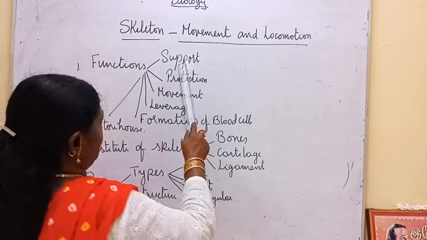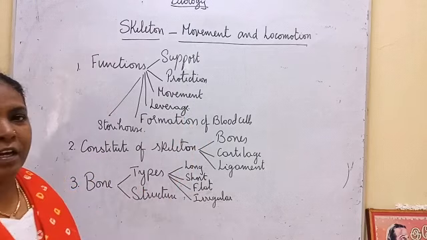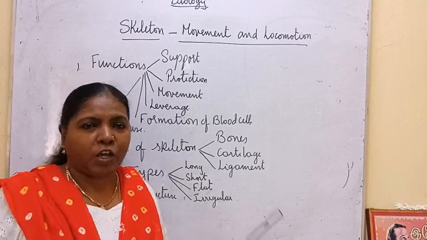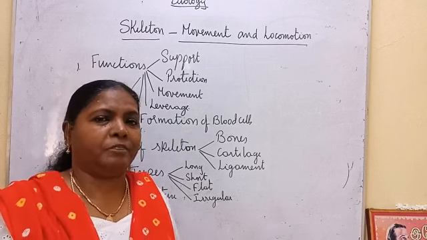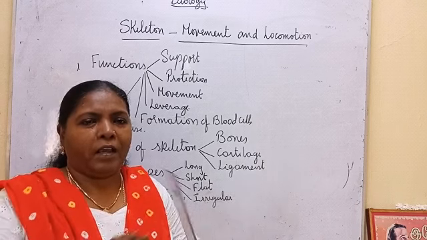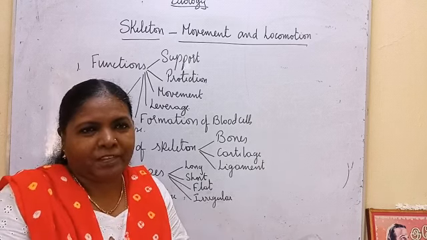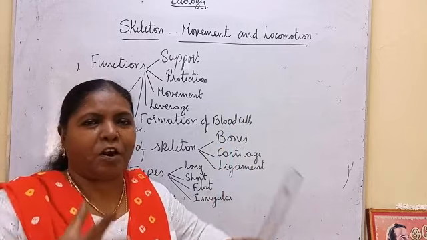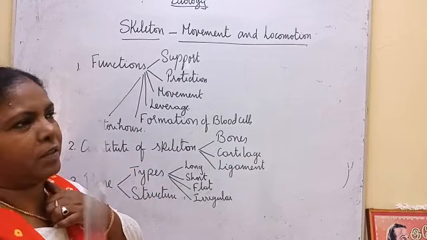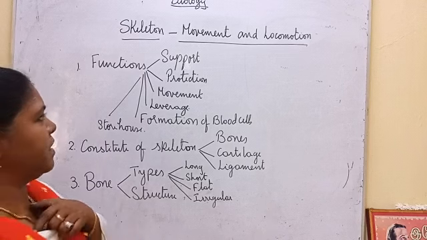So the first function is support. It supports the body. We can't even imagine our body shape without the skeletal system. If the skeletal system is not there, our body will be like a mass of flesh. The structure will not be seen. So it gives support. It supports all the other systems.